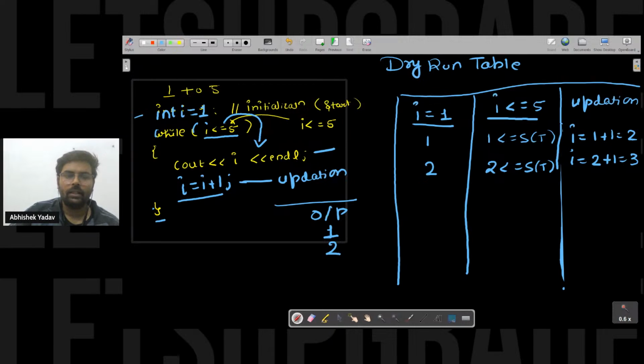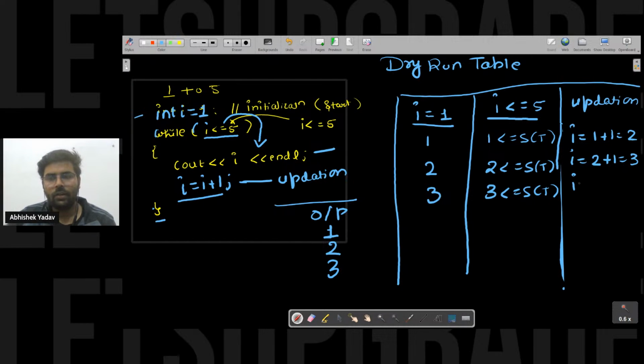After that, again I have executed the body of the while loop. Again I will move back to the condition part, right? Condition is 3 less than equal to 5. Again it is true. The moment the condition becomes true, I will move inside the body of the while loop and I will print the value of I, that is 3 on the output screen. After printing 3, again I will move to the next line, that is I is equal to I plus 1. So here the value of I is 3 plus 1, that is 4 here.